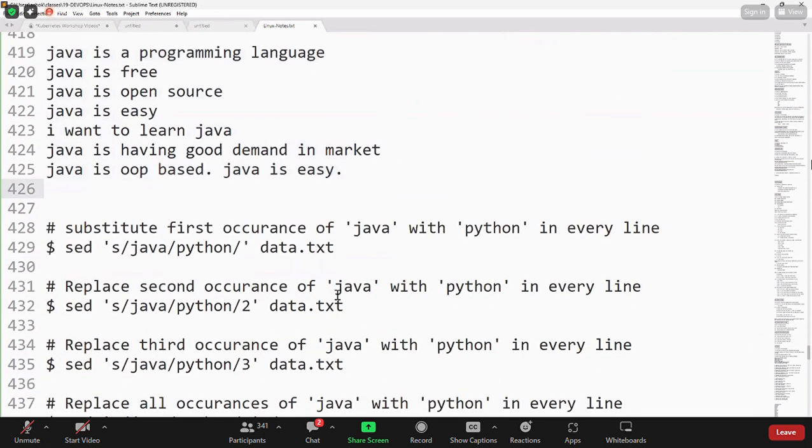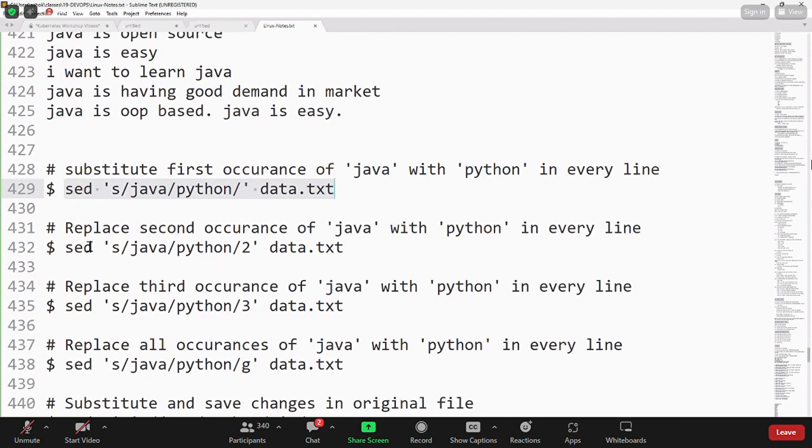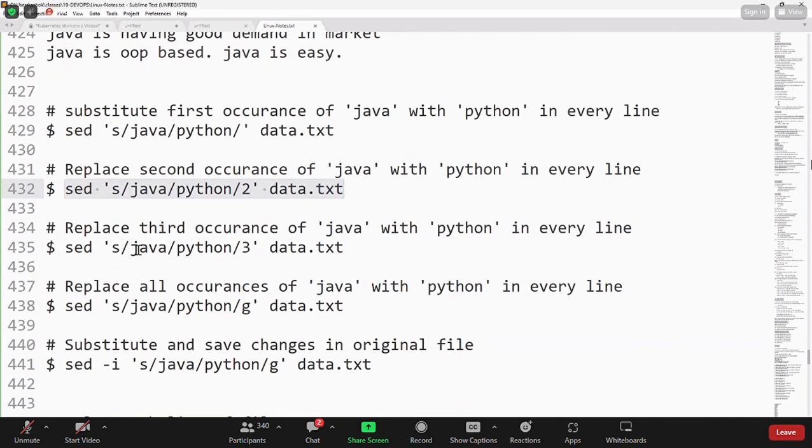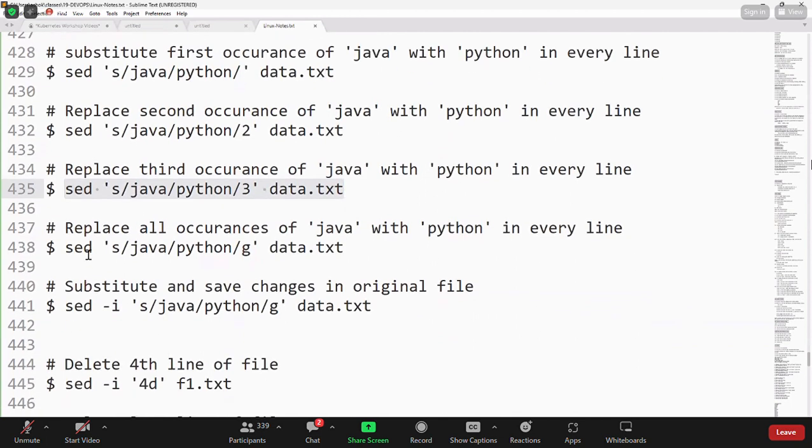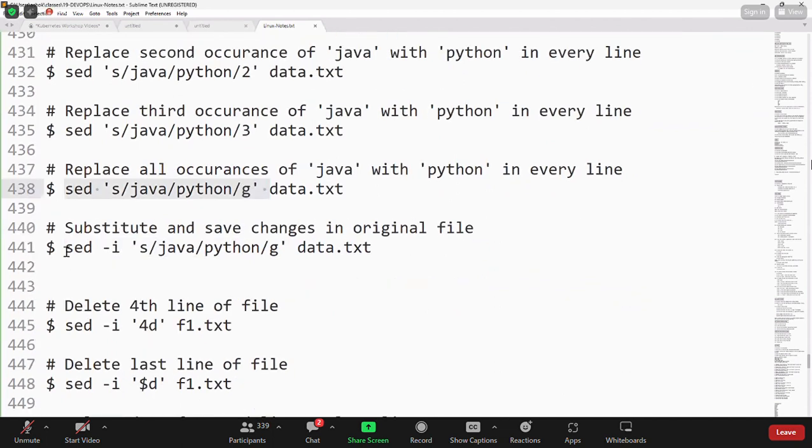Substitute the first occurrence of Java with Python by using this sed command. Then replace the second occurrence of Java with Python with this command. Replace the third occurrence of Java with Python using this command. If you want to replace all occurrences, then /g. If you want to save the changes in the original file, use -i, and the changes will happen in the original file.